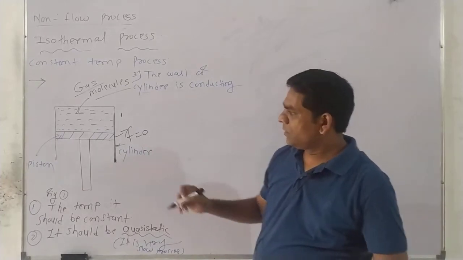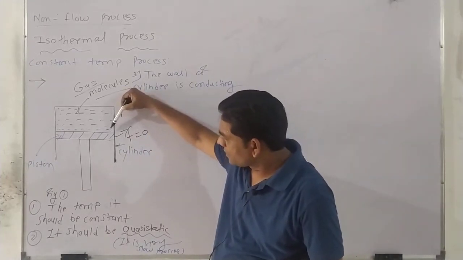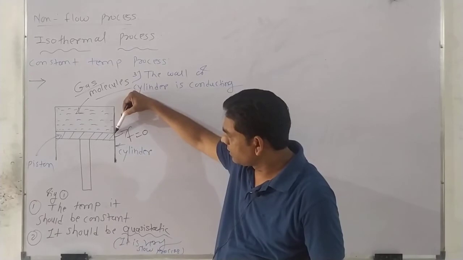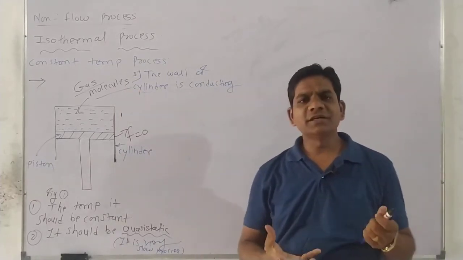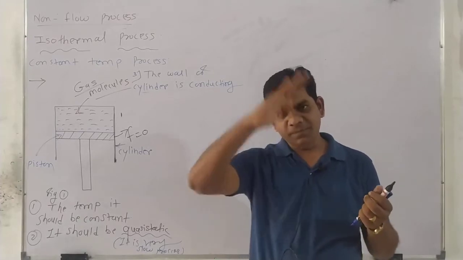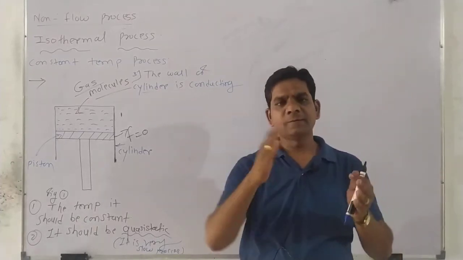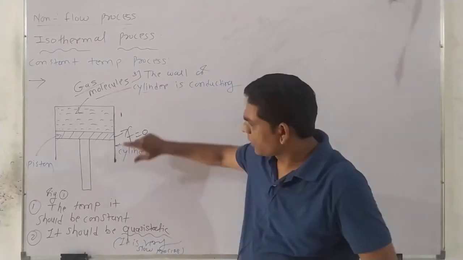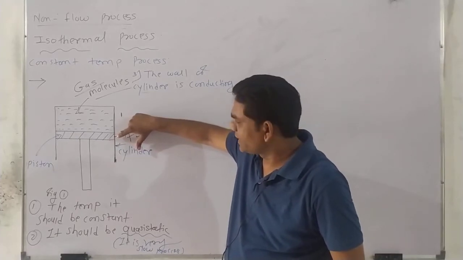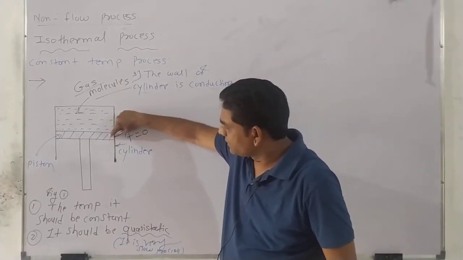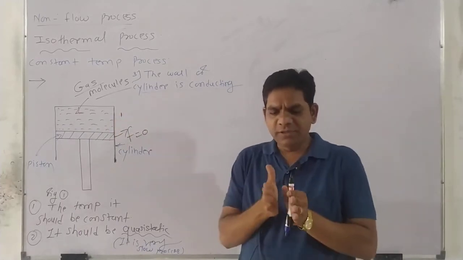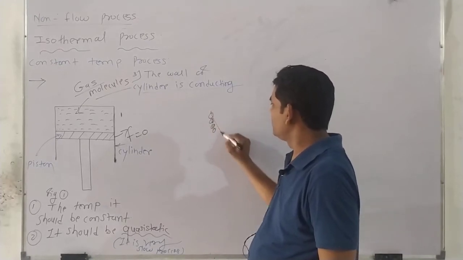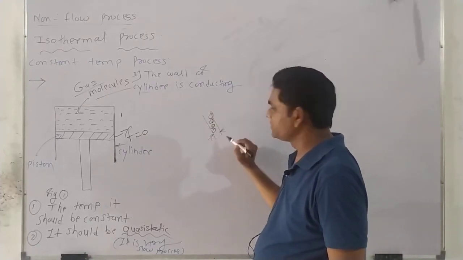So here, what happens? Between this piston and this cylinder wall, there is lubrication present, lubricant oil. Whenever the piston is reciprocated inside the cylinder, these oil molecules form a film layer. There is a formation of a film layer between them. So there is no direct contact between the piston and the wall. Suppose these are the gas molecules, oil molecules. This is the piston and suppose this is the wall.